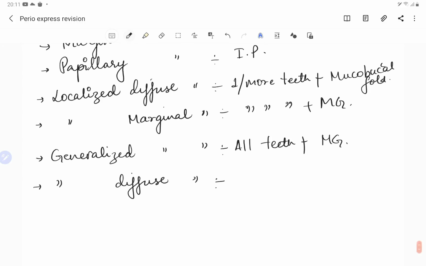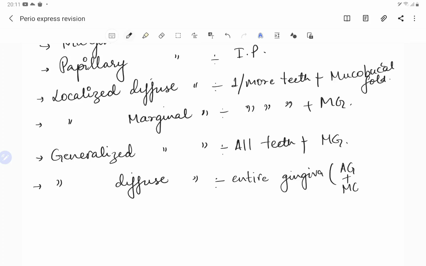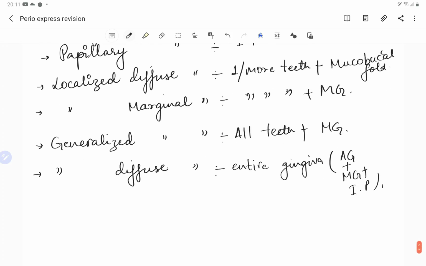Then talking about the last term we have, the generalized diffused gingivitis. That means the whole of the entire gingiva, of the whole dentition. That means the marginal gingiva, attached gingiva, the interdental papilla, everything is involved in all the teeth.